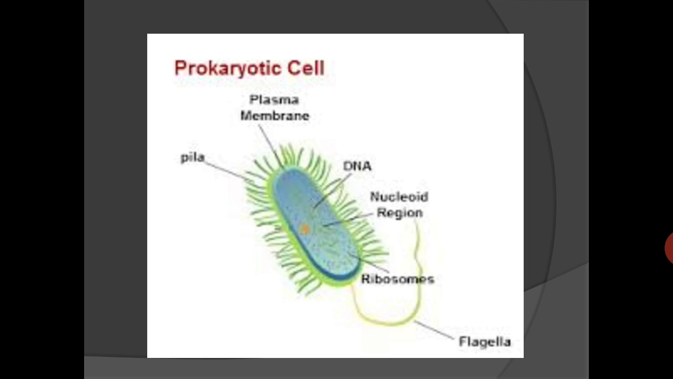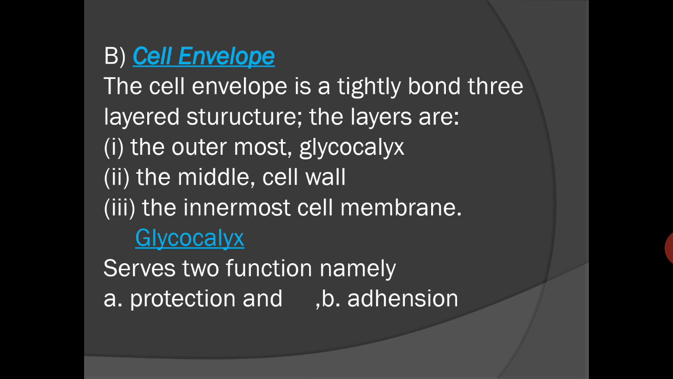This is the structure of a prokaryotic cell. The plasma membrane is there. DNA is also present at the center. The nucleoid region is also there, and for locomotion the flagella are present, and for the joining of the 2 cells for the purpose of conjugation, or you can say the sexual mode of reproduction, the pili are also present. This is known as the pilus or pili.